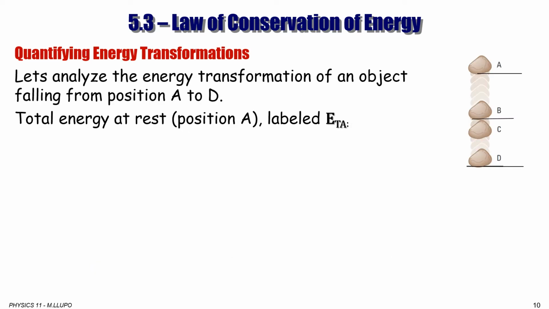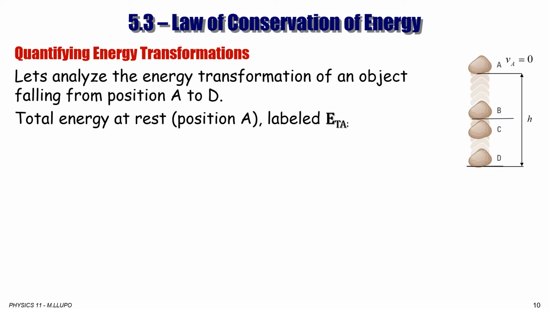Let's analyze the energy transformation of an object falling from position A to D and see what the total energy would be at point A, point B, point C, and point D. Let's start with position at point A. Total energy at rest, position A, is labeled as ETA, total energy at point A. So at point A, we have two things.